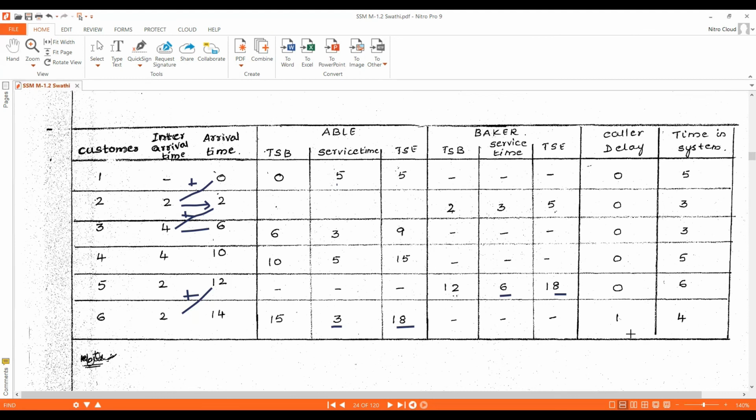Customer 6 waited 1 minute in the waiting queue, so 1 minute is the caller delay. And how much time did customer 6 spend in the system? That is waiting time plus service time. Waiting time is 1 minute plus service time is 3 minutes. 3 plus 1 is 4 minutes. So like this we can construct the simulation table for 6 customers.